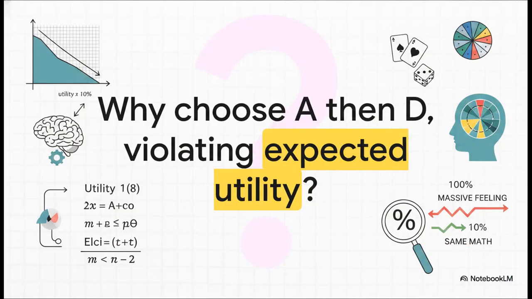So here is the truly explosive part. Choosing A and then D completely violates the independence axiom. Literally, if you do the algebra, that combination cannot be rationalized by any utility function. What Allais proved is that we don't just act like robots calculating expected utility. We have a profound, deeply rooted psychological preference for certainty, the certainty effect. When you drop a probability from 100% to 99%, it feels massively different than dropping it from 11% to 10%, even though the mathematical reduction is exactly the same.